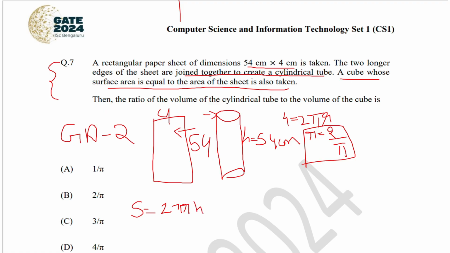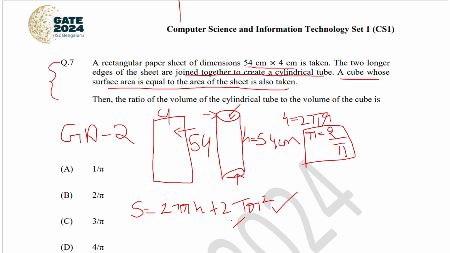2 pi rh plus 2 pi r square. So this is the general formula that is used for surface area of cylinder calculation. But if you notice the cylinder that we have, the top and bottom circles are empty, that is, they are not closed. So you cannot consider the circle surface area into the surface area of the cylinder.